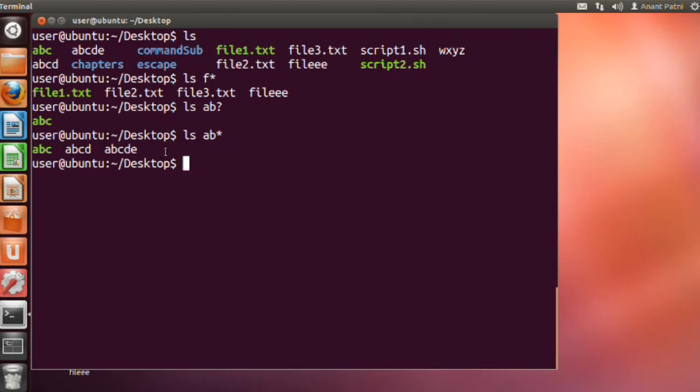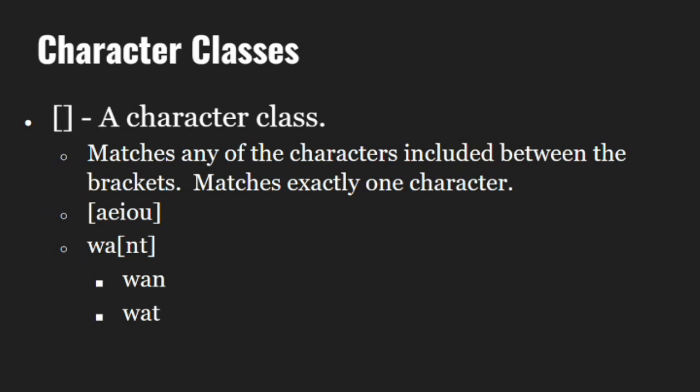Now let's come to character class in pattern matching. With the usage of only star and question mark, we cannot restrict the framed patterns. So for example, let's say I have chapter 1, chapter 2, chapter 3, chapter 4 as 4 files, and now I want to list only chapter 1 and chapter 2.